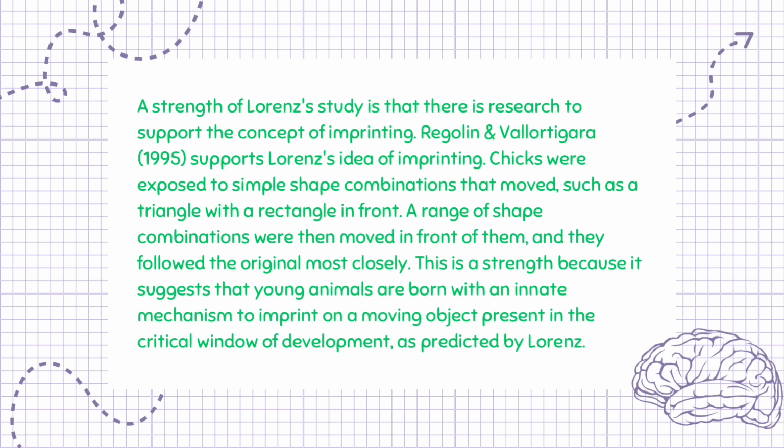A strength of Lorenz's study is that there is research to support the concept of imprinting. Regolin and Vallortigara, 1995, supports Lorenz's idea of imprinting. Chicks were exposed to simple shape combinations that moved, such as a triangle with a rectangle in front. A range of shape combinations were then moved in front of them, and they followed the original most closely. This is a strength because it suggests that young animals are born with an innate mechanism to imprint on a moving object present in the critical window of development, as predicted by Lorenz.